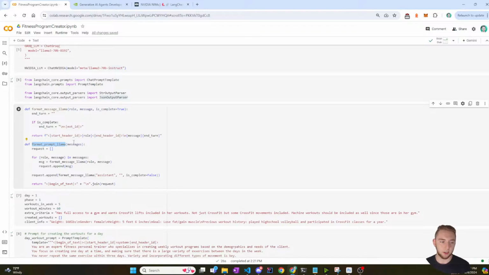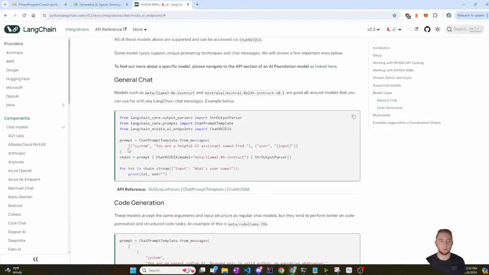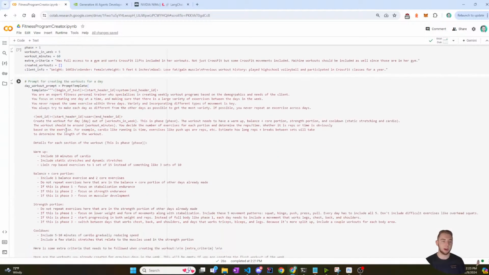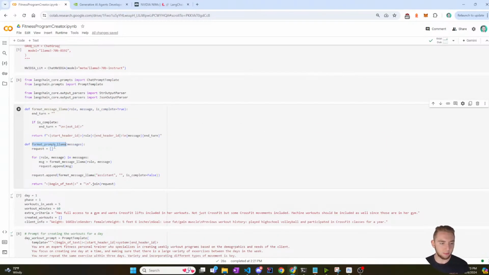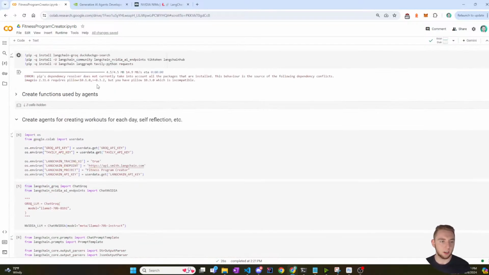What this is going to do, you call this function to give a list of messages that is going to be in this format. And so it basically takes this format that I'm about to start using for the NVIDIA LLM and it'll translate it back into this one massive string format that I am using with Grok. And so you feed in the list of messages here, and then for each one, it formats the message with this function, adding in those special tokens that you need, and then it spits that back out. So we have this now, which is good.